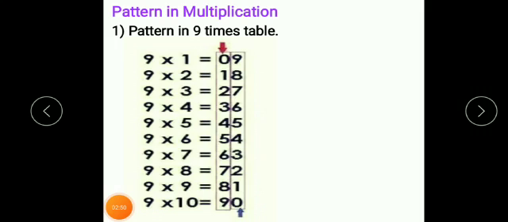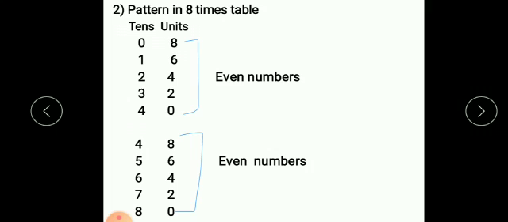Okay. So children, observe the pattern in unit place 9, 8, 7, 6, 5, 4, 3, 2, 1, 0 means descending order of digits is given, and in tens place 0, 1, 2, 3, 4, 5, 6, 7, 8, 9 ascending order is given. Pattern in 8 times table.